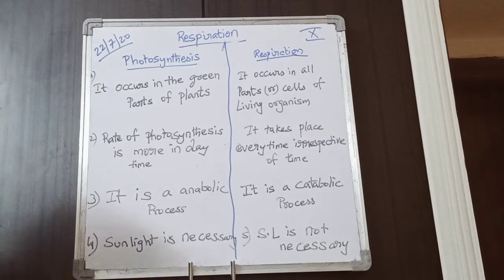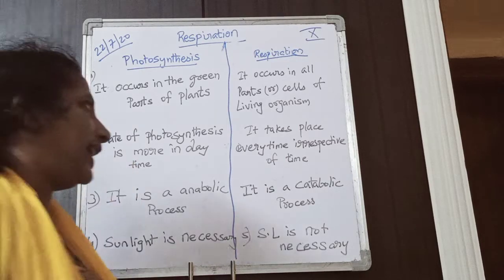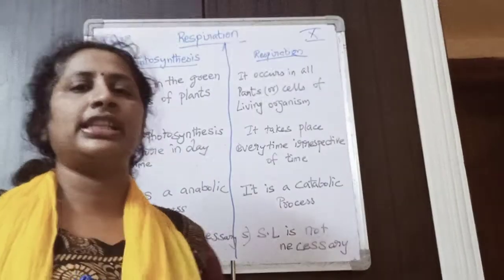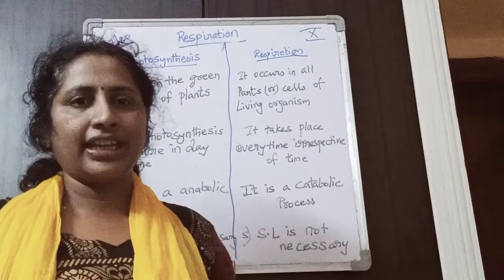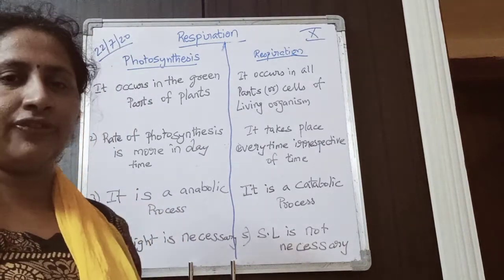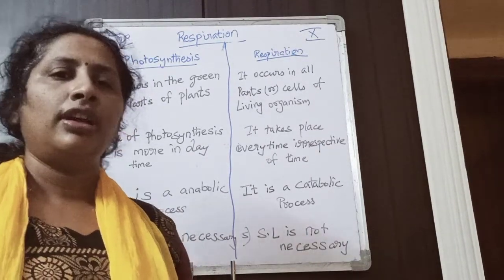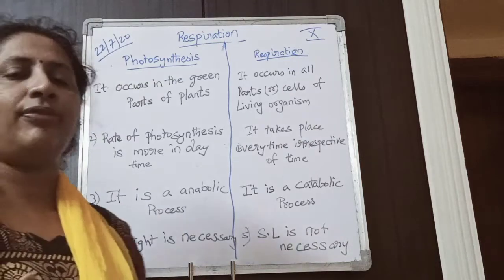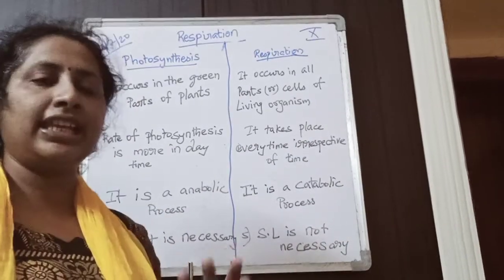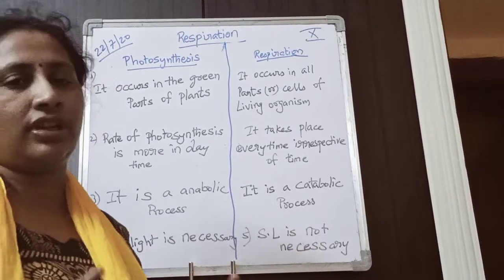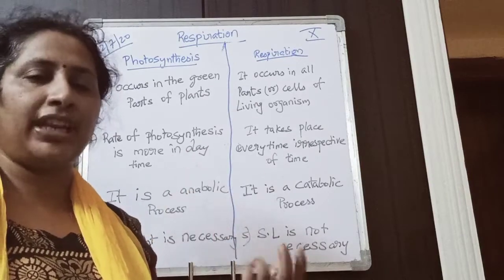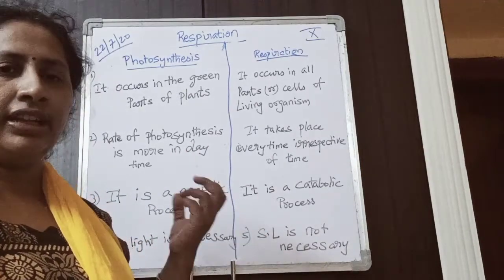Next, rate of photosynthesis is more in daytime. We have seen that in photosynthesis, light reaction and dark reaction are there. So sunlight is necessary for photosynthesis. It mostly occurs during daytime, which means the rate of photosynthesis is more, and food preparation is more in the daytime.